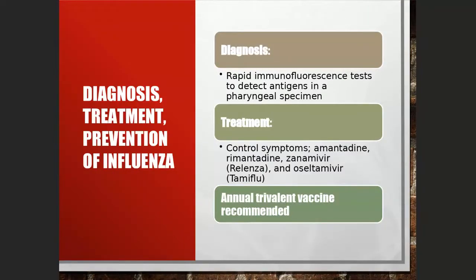Diagnosis uses some immunologic tests, treatment mostly uses some flu drugs, like maybe Tamiflu for H1N1, Relenza, and a vaccine is usually available every year.